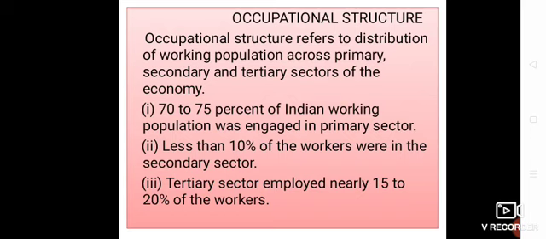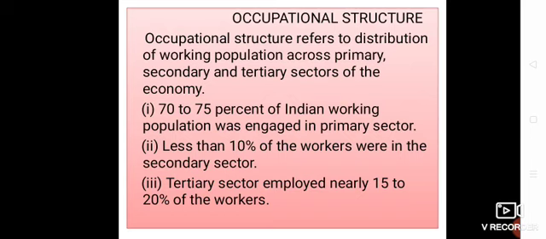During the colonial period, the occupational structure of India showed little sign of change. The state of the occupational structure during British rule can be summarized like this. The primary sector was dominant in the Indian economy. The agriculture sector accounted for the largest share of the workforce, approximately 70 to 75%.